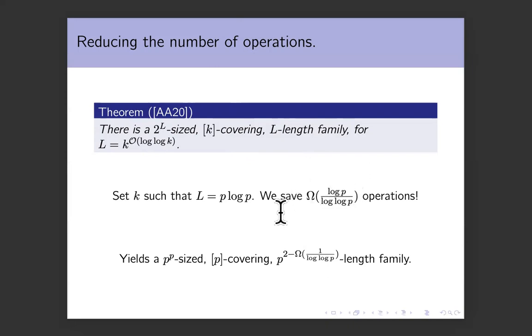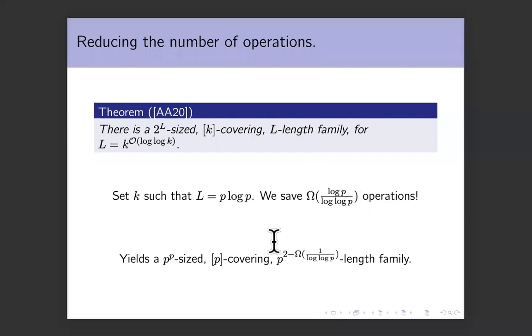Before we had log P, now we have at most log P minus omega log P or log P, many operations. And because you have fewer operations, your length will not increase by that much. Each time you apply this, your length increases by a factor of 2. So now you have these many fewer operations, which means you save 2 to the this in the length. So your length, instead of being P squared, is now P squared divided by 2 to the this number, which is equal to this. And this is the claimed result.